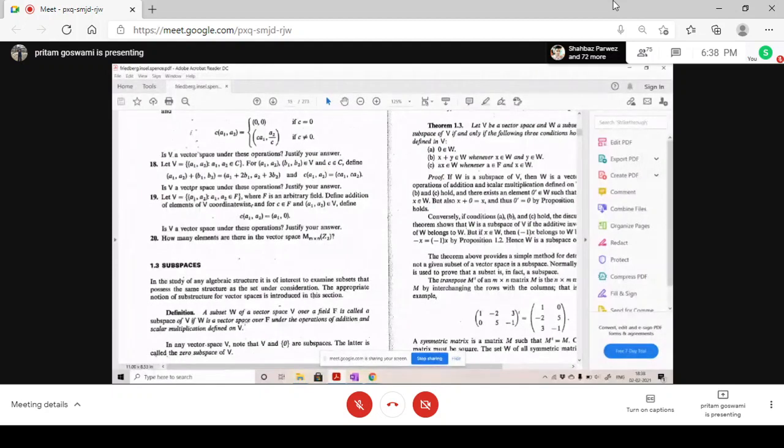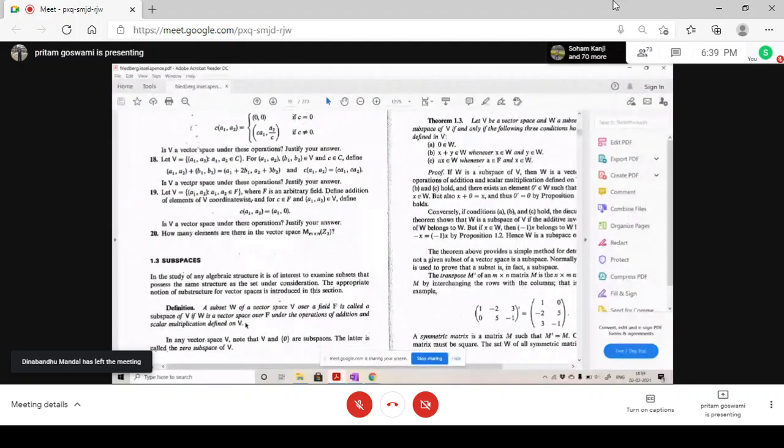If W is a vector space over the same field F and under the same addition and multiplication defined for V, then we call W a vector subspace or a subspace of V. Clear?